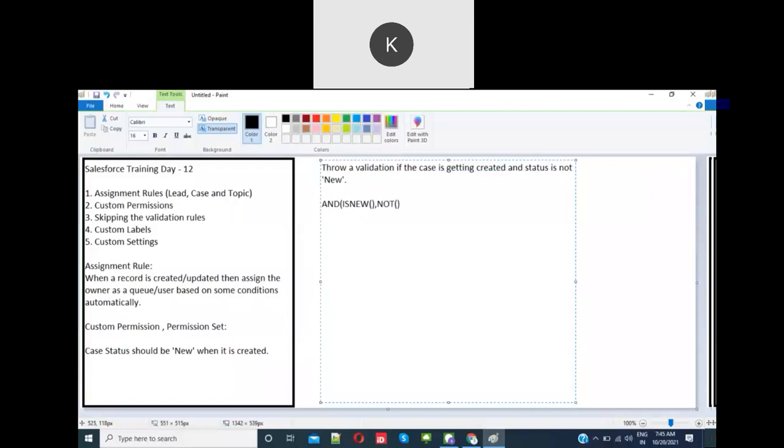as it is a picklist value, ISPICKVAL of status, comma, new. Meaning if it is new, and NOT, if status is not new, then you have to throw the error. Check this syntax. This bracket is started here and ended here, and this one is started here and ended here, and this is the main one. Copy this.